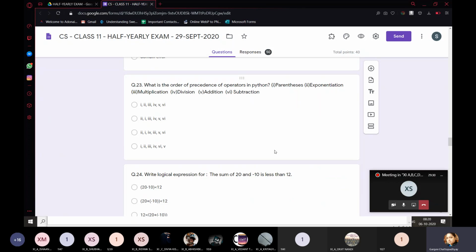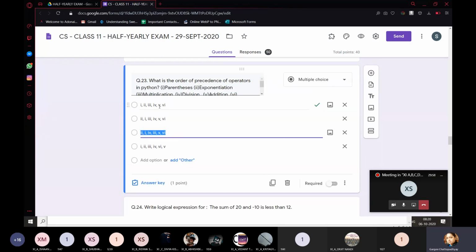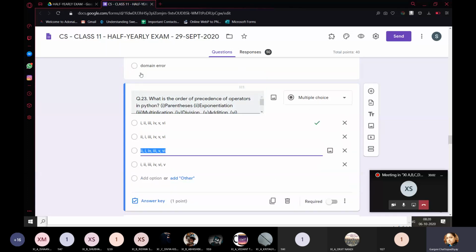What is the order of precedence of operators in Python? So some categories of operators are given. Parentheses, exponentiation, multiplication, division, addition, subtraction. So you can see that first parenthesis is solved, that is your brackets are solved. Second is exponentiation, third is multiplication. So it is the absolute order which you can see over here: 1, 2, 3, 4, 5, 6.